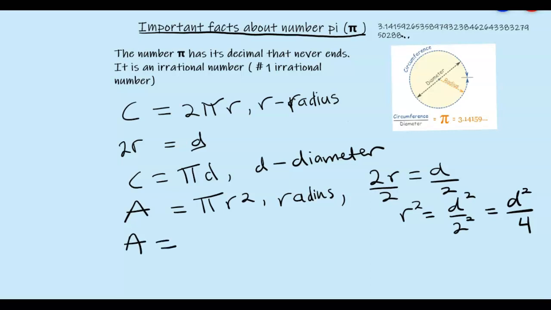So if you're calculating the area of a circle and you don't want to go back to radius, you can just use pi d squared all over 4 as such.